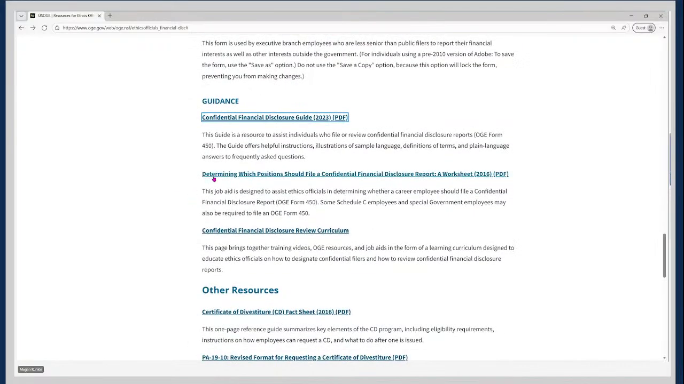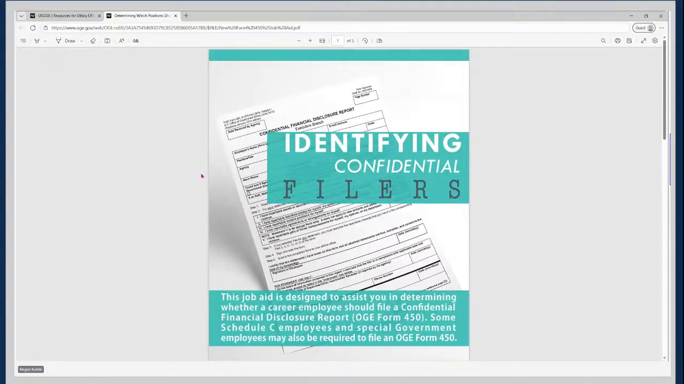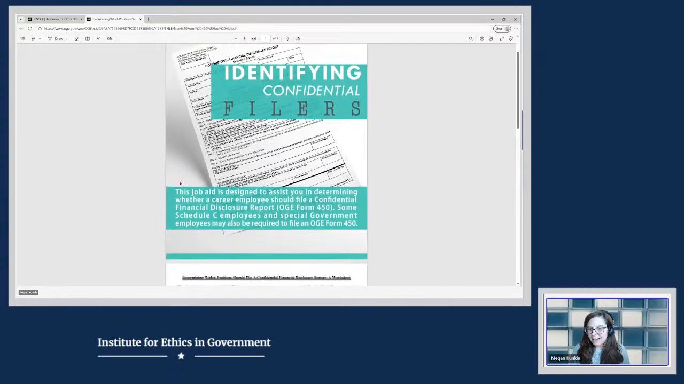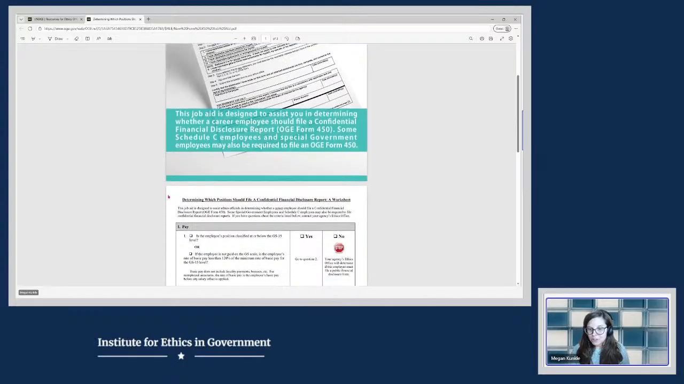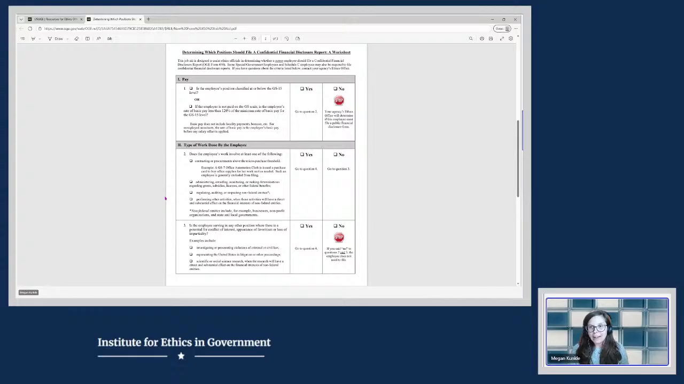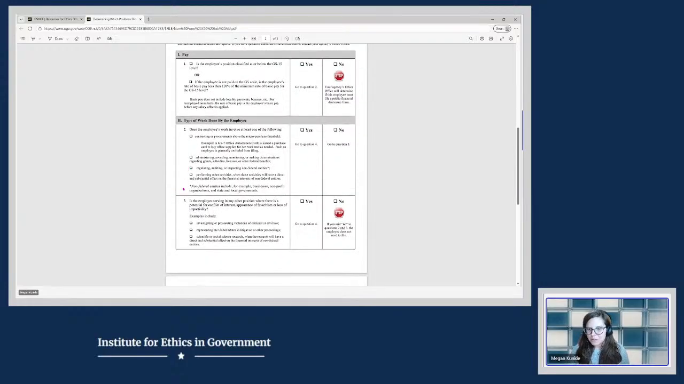Underneath this, there is a worksheet for determining which position should file a confidential financial disclosure report. And this can be really helpful when you're preparing for your annual filing season. So if you want to come back to this later on in the calendar year as you're gearing up for the next season, you can do so. This is also good to look at throughout the year if you have new positions that you need to analyze, or if you're perhaps looking back at some of the positions that you had previously determined should file or should not file. And this walks you through that determination.